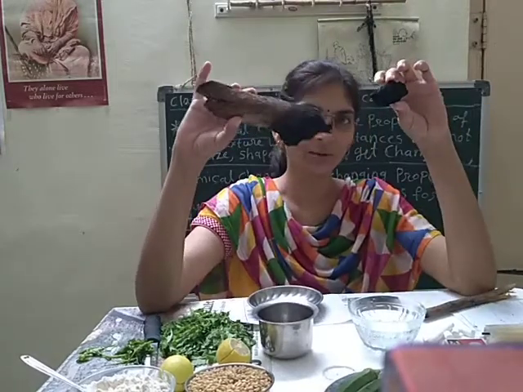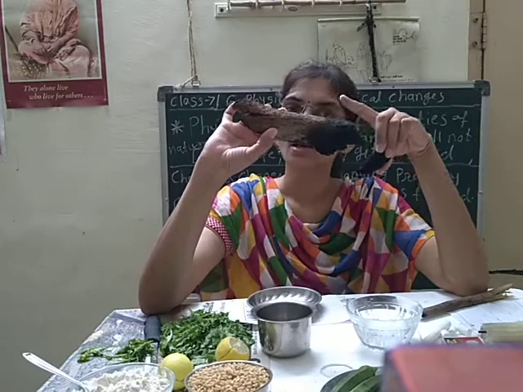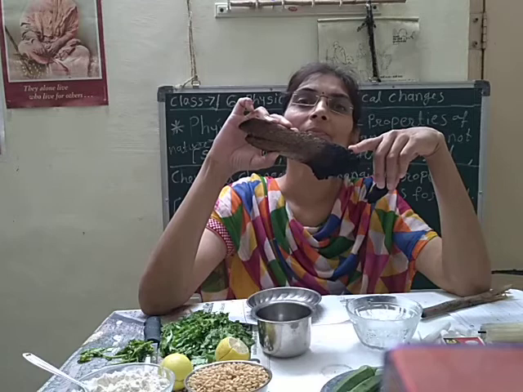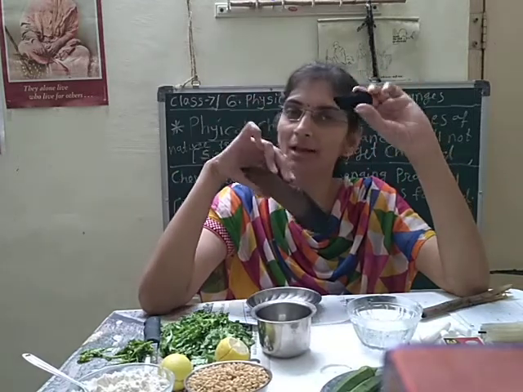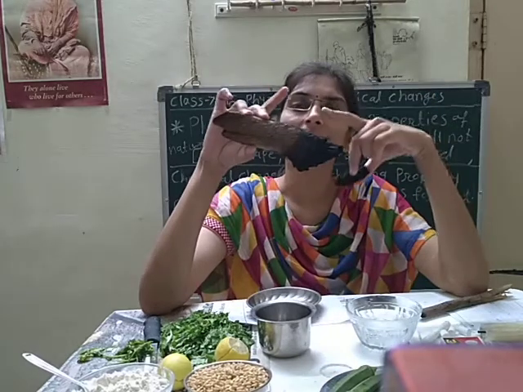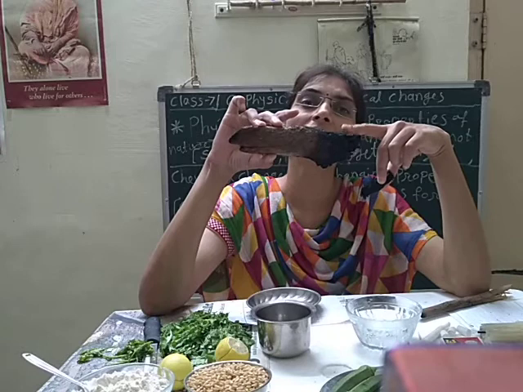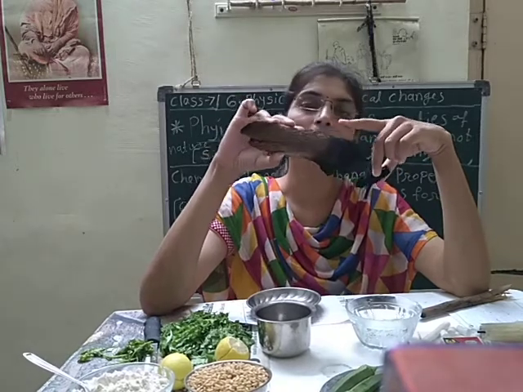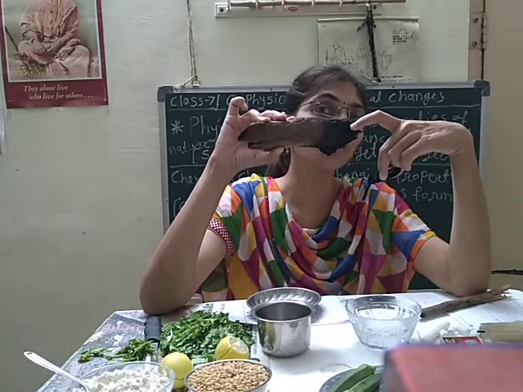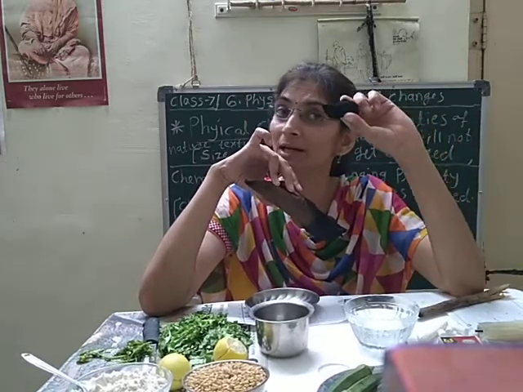Here you can see wood is there. If I burn that wood, what will happen? Finally I will get coal. Means the wood will burn out and a chemical change will happen here, and the property of that wood totally gets changed and it gets converted into a new type of substance, that is coal.